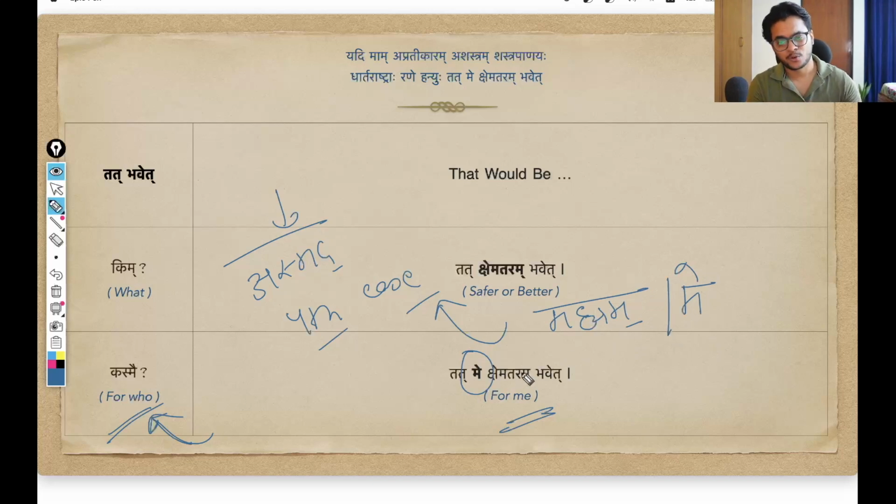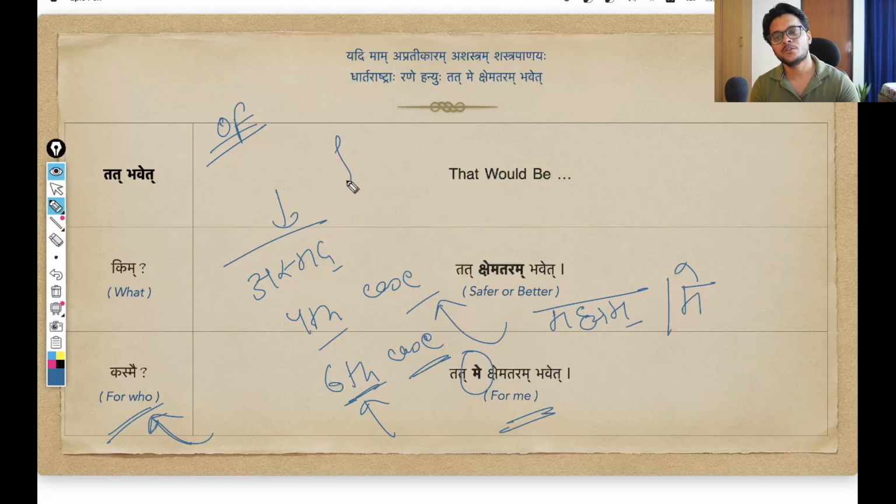And one thing I want to mention here, you can use the sixth case also here. So in some places you can find this me interpreted as the sixth case, Shashthi Vibhakti Prayoga. Why sixth case? Because the default use of the sixth case, we know, is of, when we want to show the relationship, like Ram's, Dasharatha's, boy's. But the sixth case is also used to convey for.